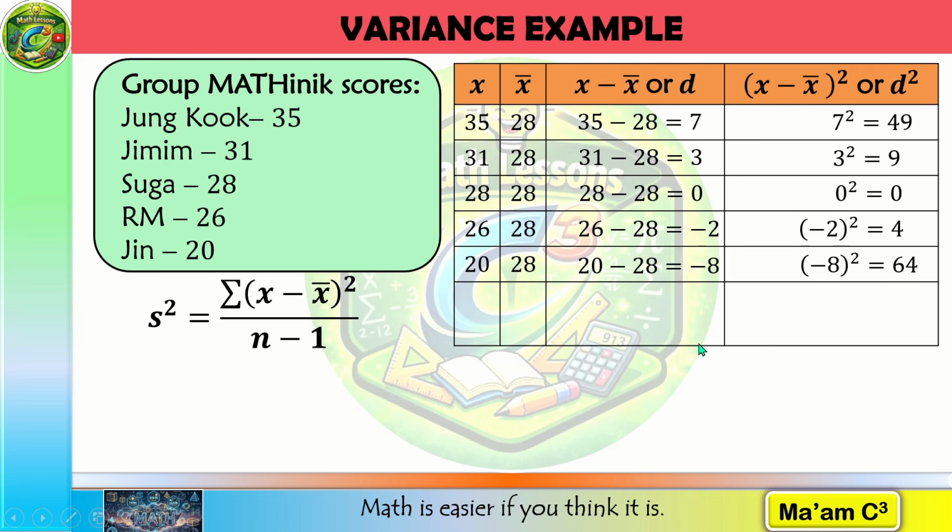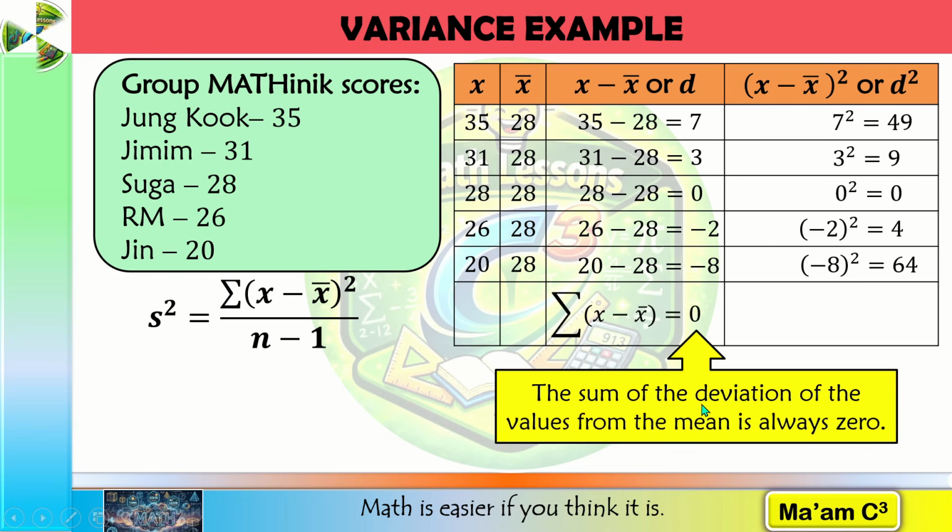Here is something interesting. When we add all the deviations, the answer must be 0. Let's try that. Negative 2 and negative 8 is negative 10. 7 plus 3 is 10. So 10 minus 10 is indeed equal to 0. So the sum of the deviations of the values from the mean is always 0. That is the reason why we square them. Now let us get the sum of our squared deviations. 49 plus 9 plus 0 plus 4 plus 64 is